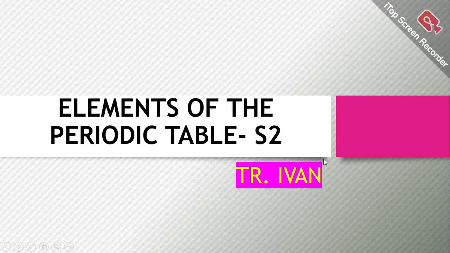Today we are doing chemistry. Chemistry is what we want to do, especially senior 2. So, elements of the periodic table. We've done this in the previous terms. I believe all senior 2s have done this. By the time of recording, this is the month of August, so we are heading for third term.